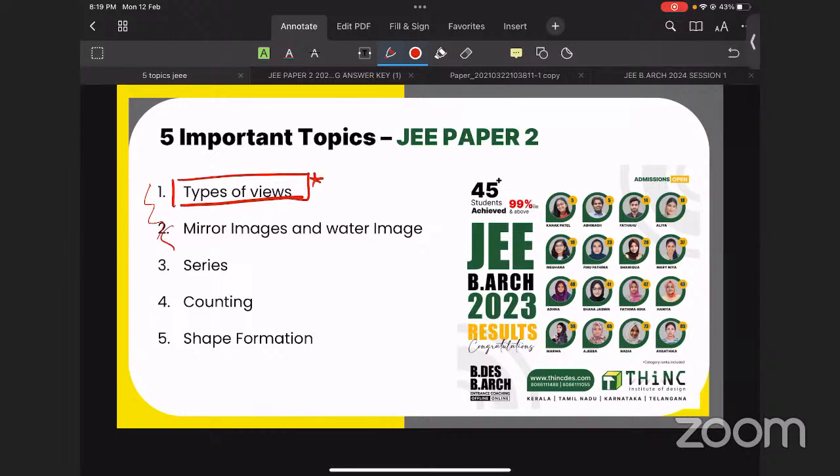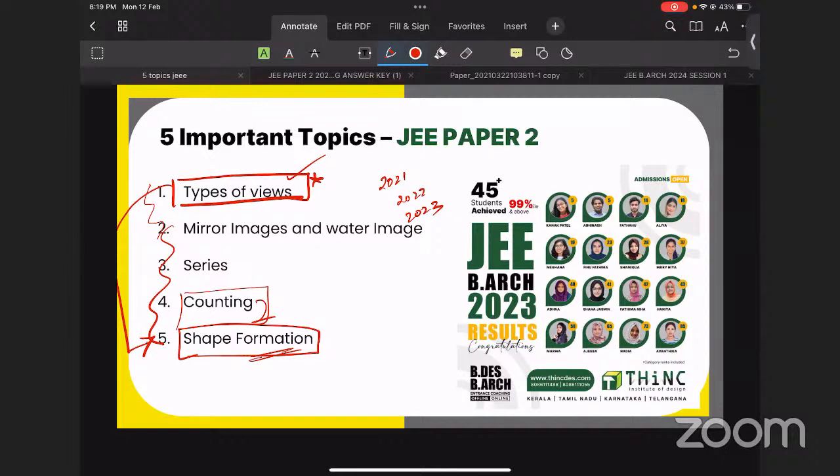From these topics, some will gain much importance, especially shape formation questions and counting questions. Usually types of views, counting questions and shape formation questions will be more in the exam. If we compare 2021, 2022 or 2023, the scenario was like this: counting questions and shape formation questions.